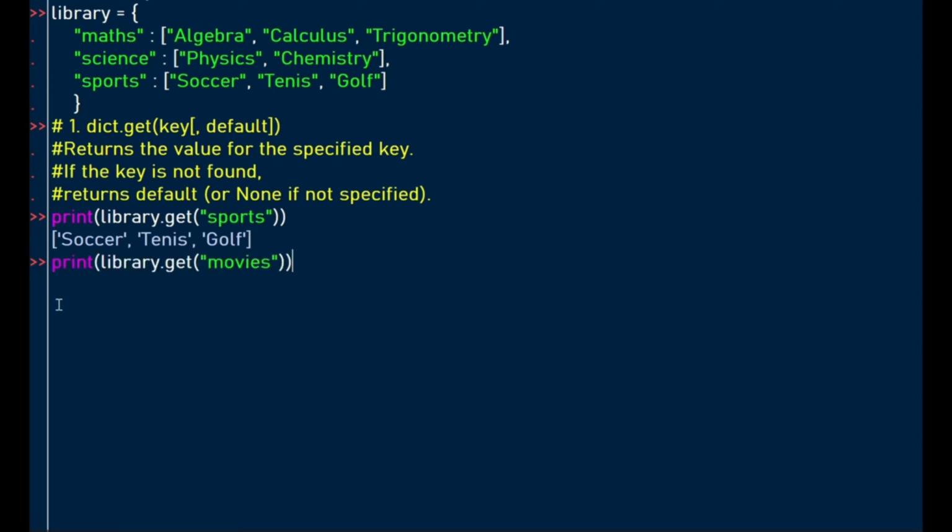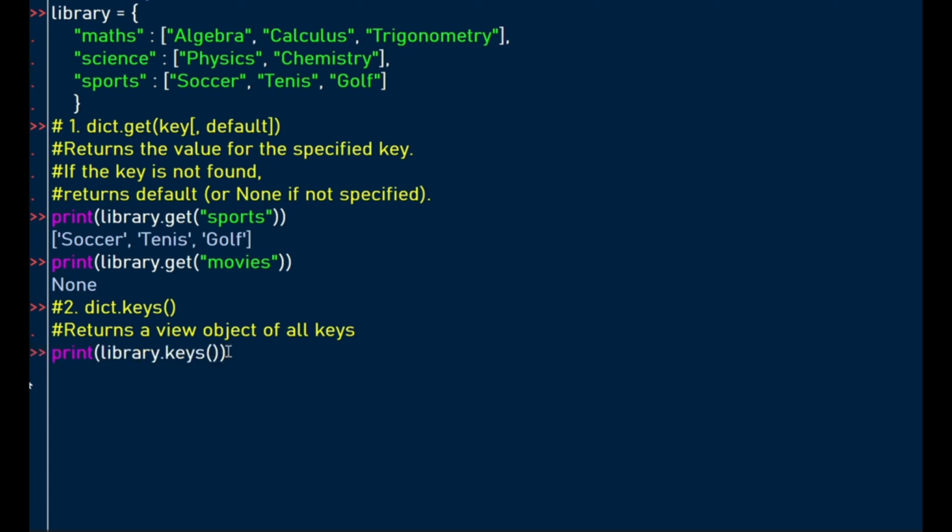What if we try to retrieve the values for a key which is non-existent? So this key is not part of our dictionary. And when we try to print, the result is None, because if the key is not found, it returns default or None. Another method we're looking at is the keys method, which returns a view object of all keys.